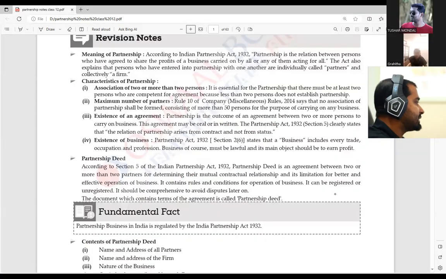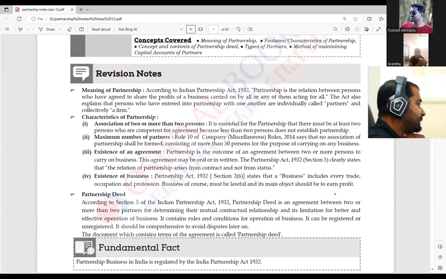Now the next heading that we are going to see is the partnership deed. That word is used here. The partnership deed is nothing but a document, or you can say an agreement between the partners, that is known as the partnership deed.